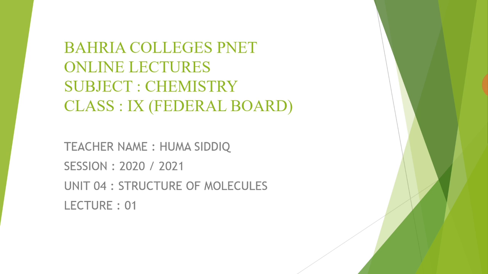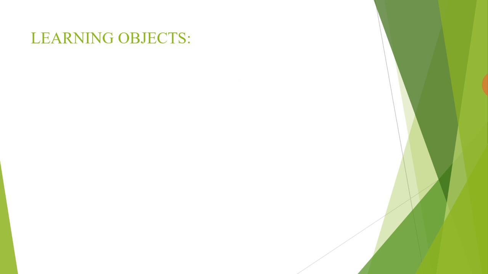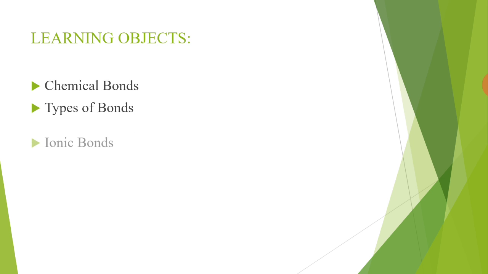Today is your 16th online class of class 9 Federal Board. Subject is chemistry. This is our first lecture of chapter 4, Structure of Molecule, in which we discuss chemical bonding and ionic bond. Learning objective of this lecture: at the end of this lecture you will be able to define chemical bond, types of bonds and ionic bonding.